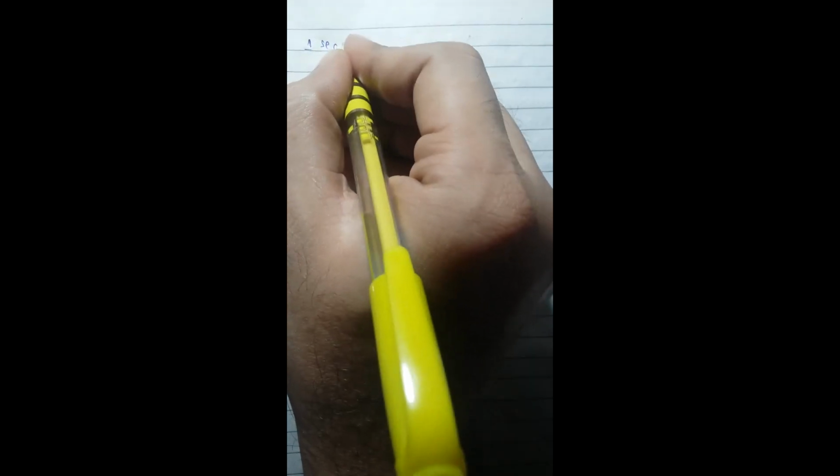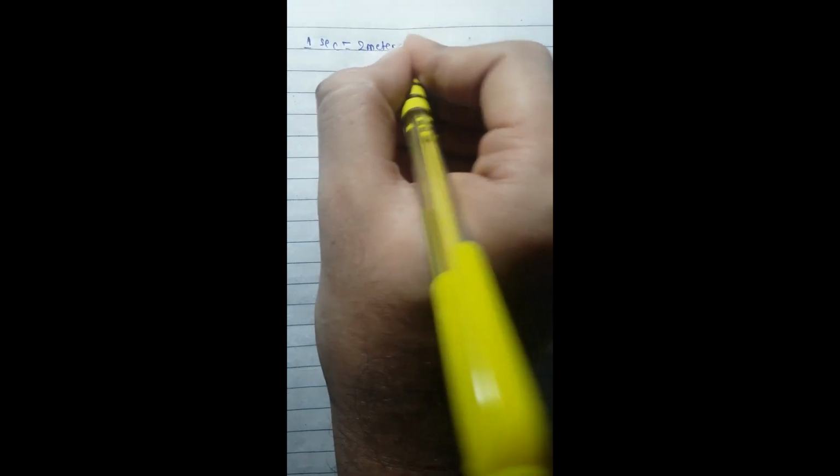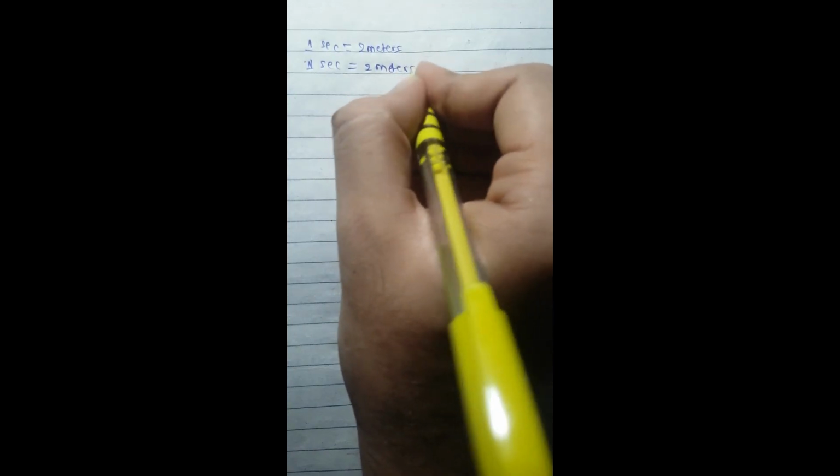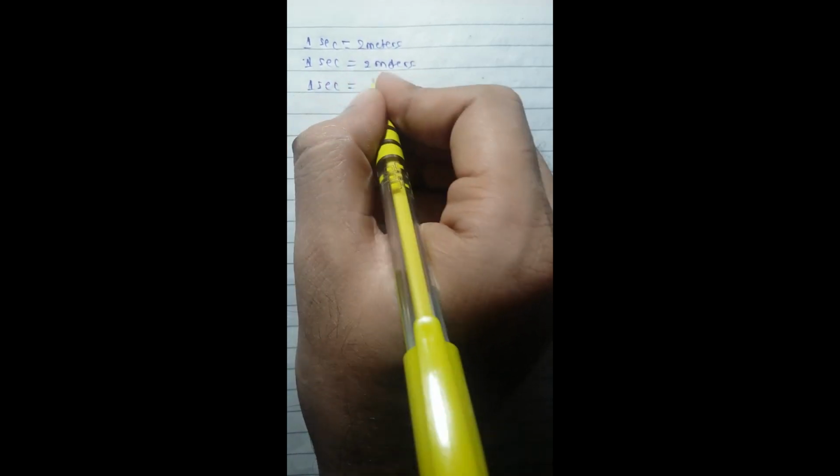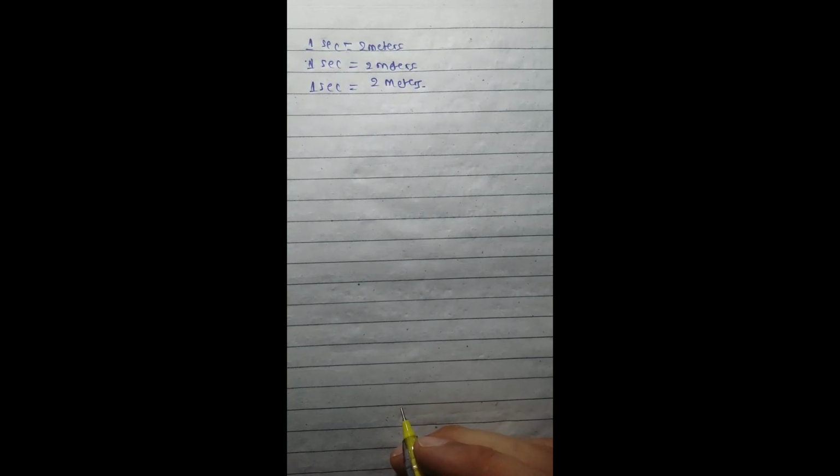Now let us consider one example in which the body covers equal distances in equal time intervals in a straight line motion. That is, in the first 1 second, it covers a distance of 2 meters. In the next 1 second, it covers a further 2 meters. In the next 1 second, it will cover a distance of 2 meters. So we can visualize this problem like this.